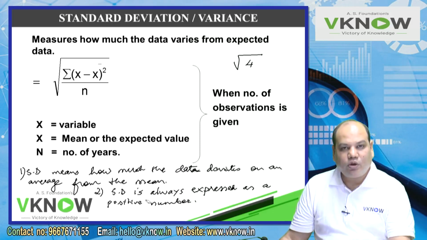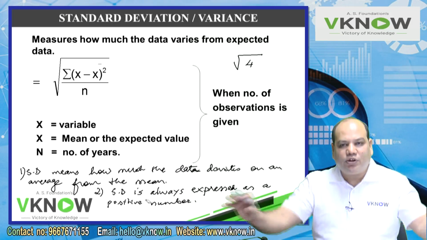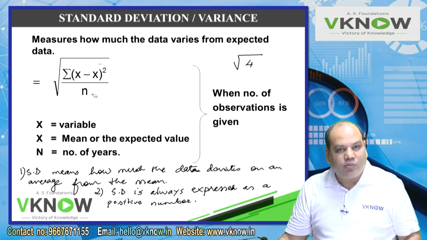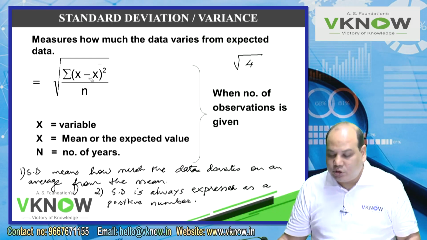Standard deviation, what does it measure? How much the data deviates on an average from the mean. How much can be the deviation on an average? So I have told you certain logic about this formula. Why do we take the square? Because we don't want positive and negative deviations to cancel out each other.